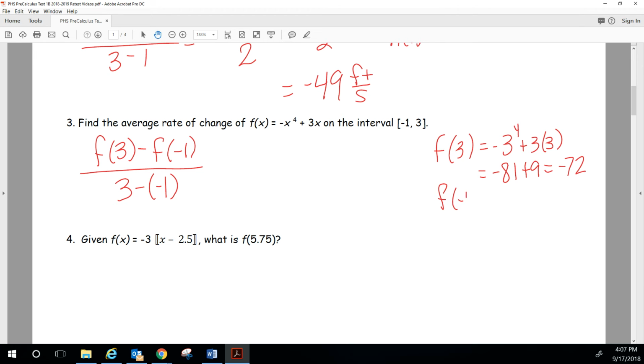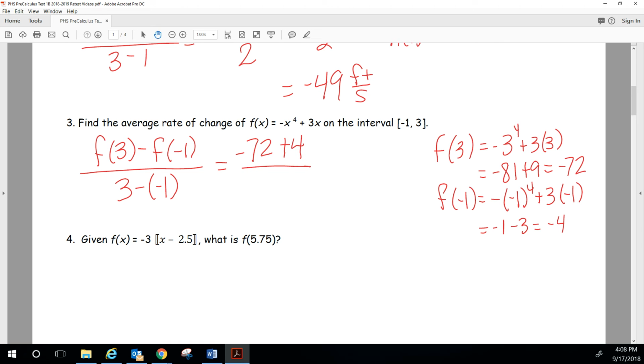And then f of negative 1 is negative times negative 1 to the fourth plus 3 times negative 1. Negative 1 to the fourth is positive 1, times this negative still would be negative 1. 3 times negative 1 is negative 3, so negative 4. So f of 3 is negative 72, minus f of negative 1, which is negative 4, so minus becomes positive 4.